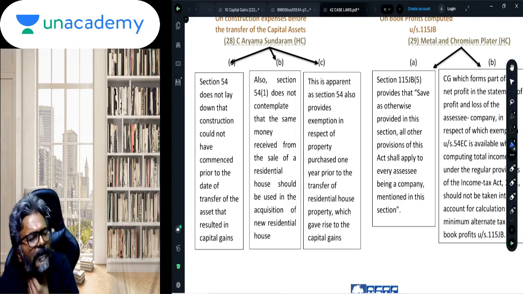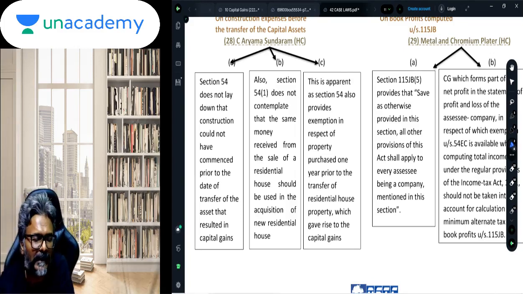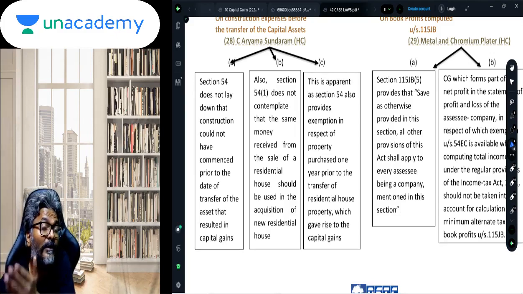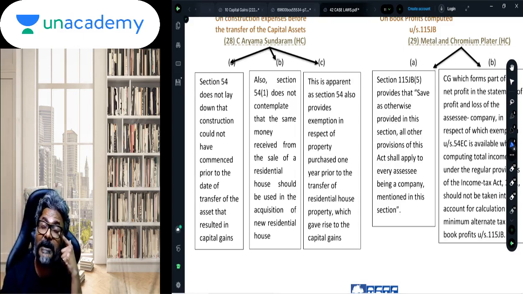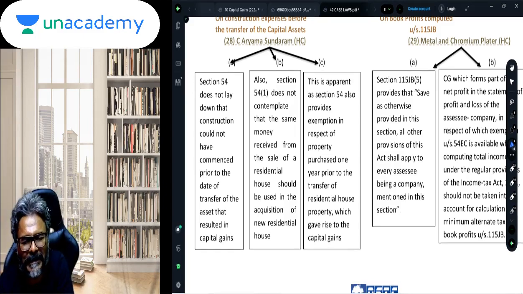So here the assessee wanted to do what? Construct the property. So the construction of a property, and on that construction it wanted to claim the exemption of section 54. Question is this, can the construction commence before the transfer of the house property on which the assessee wants to claim an exemption under section 54, for the construction which has already started by the assessee? So the question is whether the activity of construction can proceed before the actual transfer has taken place? Can it proceed before the actual transfer?